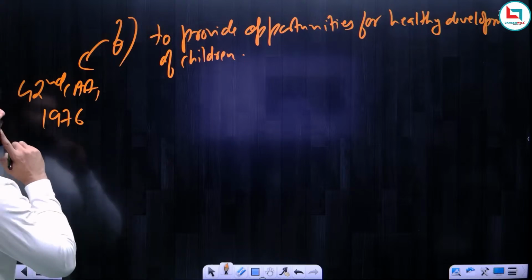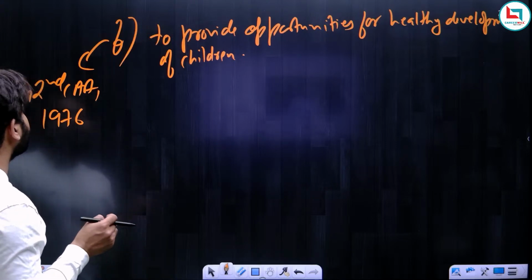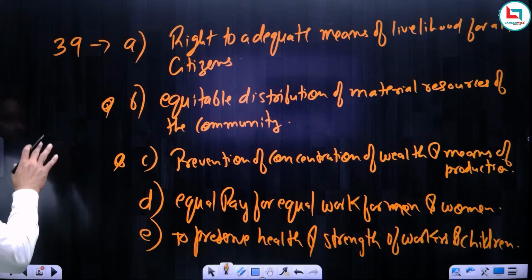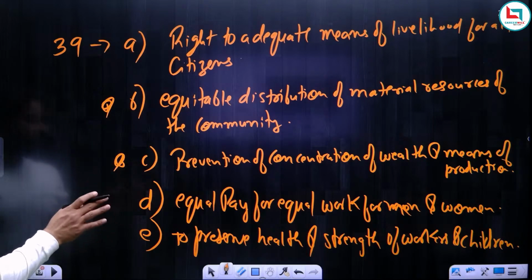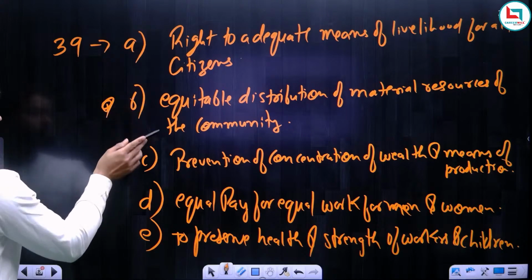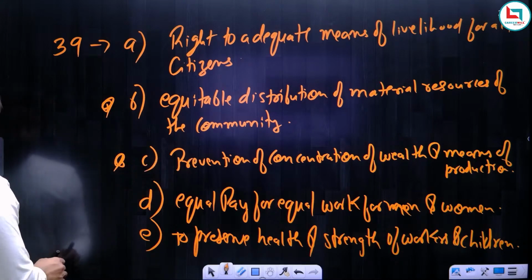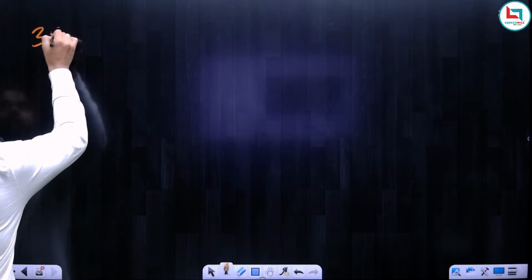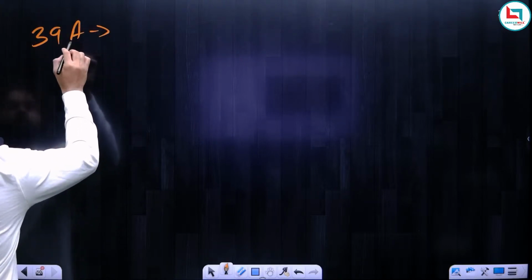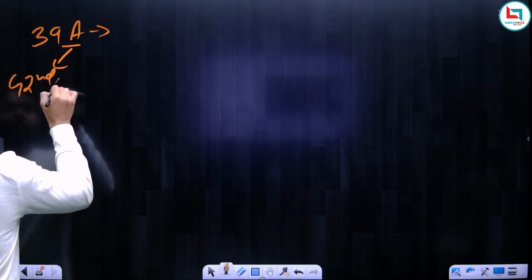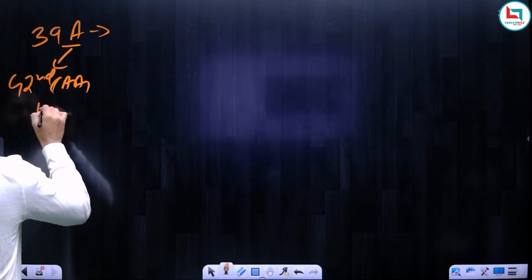Okay, so this F point was inserted by the 42nd Amendment Act of 1976. So with this, Article 39 is over. There are a total of 6 provisions under Article 39. The most important are equitable distribution and prevention of concentration of wealth. Now after 39, it is Article 39A. As you can see, there is an A, which means it was inserted afterwards, and it was inserted by the 42nd Amendment Act of 1976.